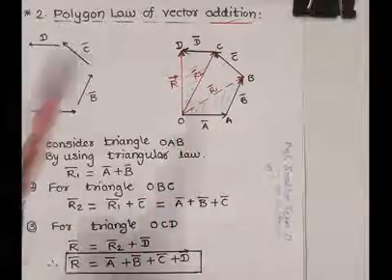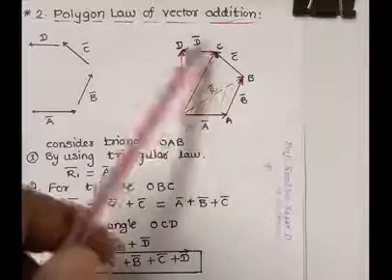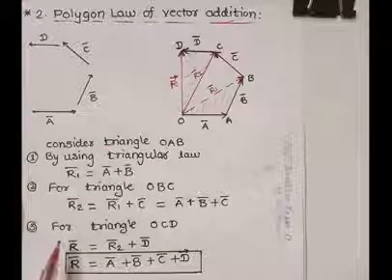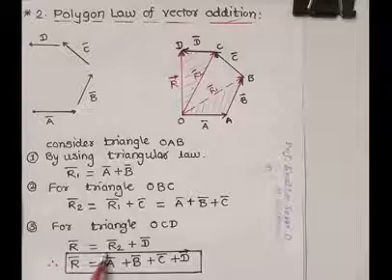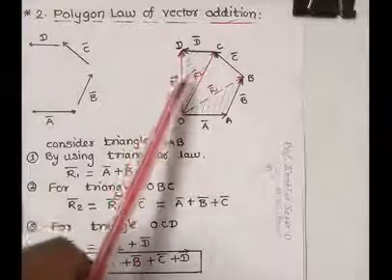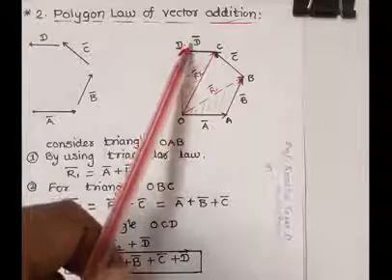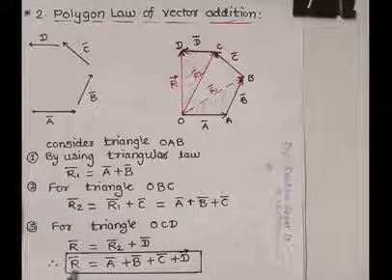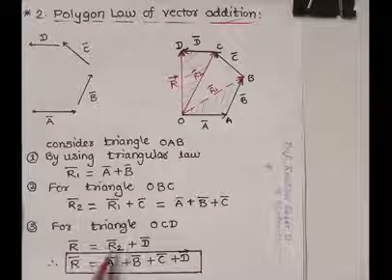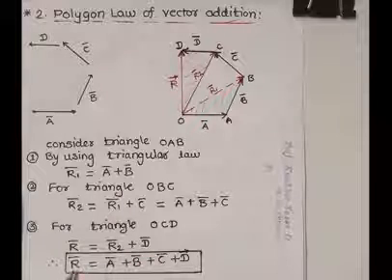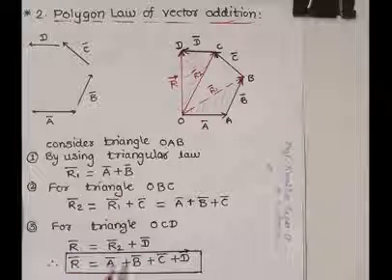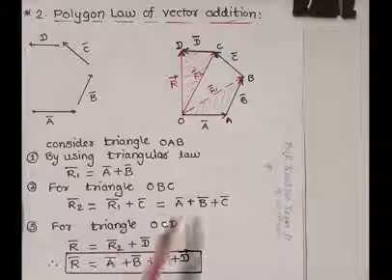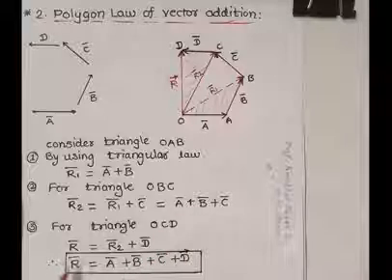Now again consider triangle OCD. By using the triangular law for this triangle, R bar is equal to R2 bar plus D bar. See this diagram: R2 bar plus D bar is equal to R bar. Hence, R bar equals R2 bar plus D bar. Putting the value of R2 bar in this equation, we get R bar equals A bar plus B bar plus C bar plus D bar.